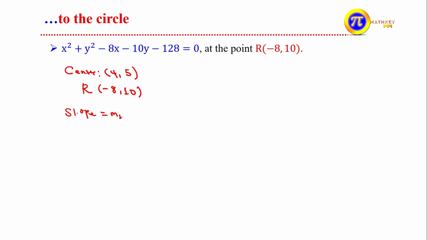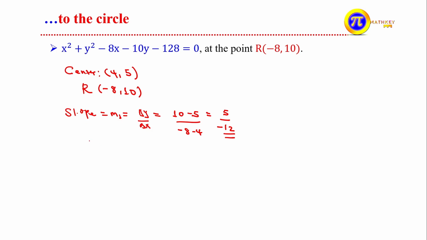Let this be m1, the slope of the line passing through the center and the point of tangency. This is change in y over change in x, where y means the second coordinate and x means the first coordinate of the ordered pair. So this becomes 10 minus 5 over negative 8 minus 4, which is 5 over negative 12. This shows the slope of the line passing through the center and the point of tangency.